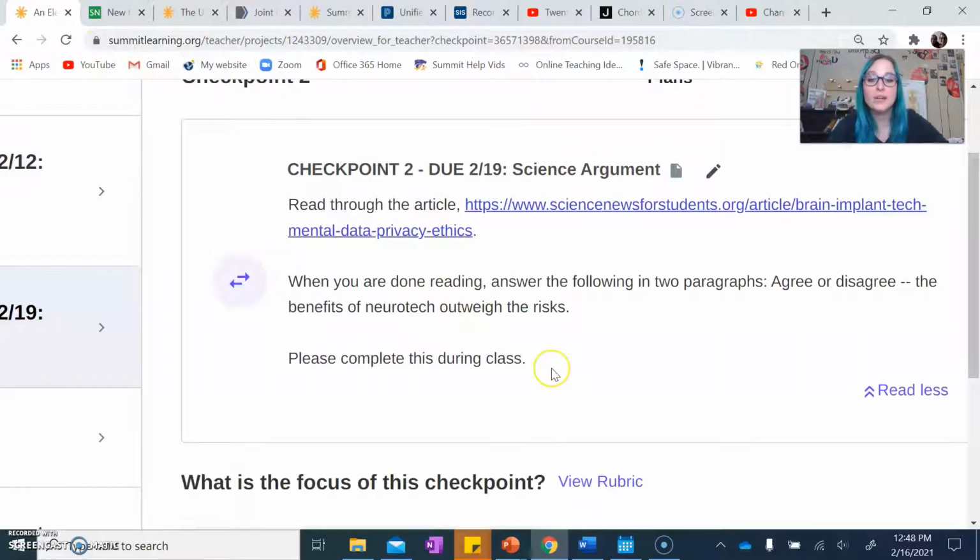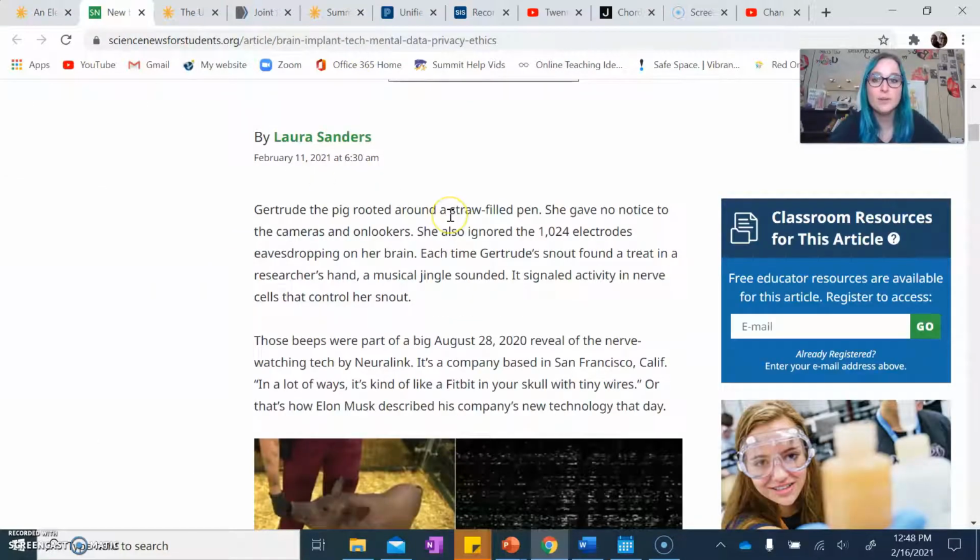You want to complete this during class. Once we're done reading through the article, you're going to spend the last 15-20 minutes of class writing, and then you want to turn this checkpoint in to me. All right, so we'll get right into it.